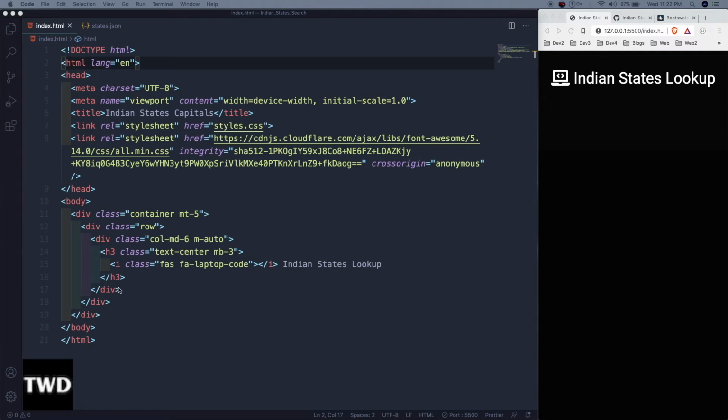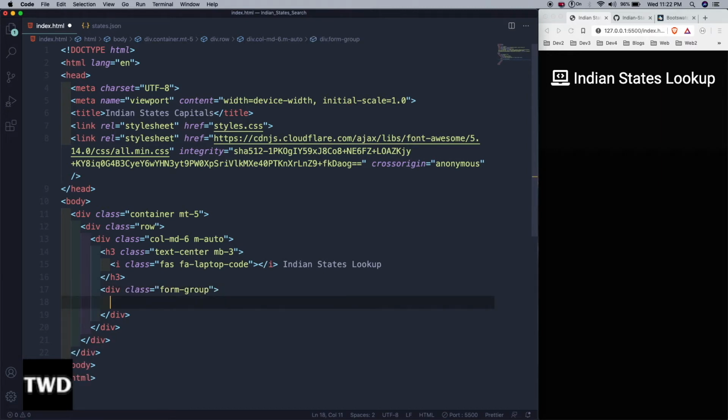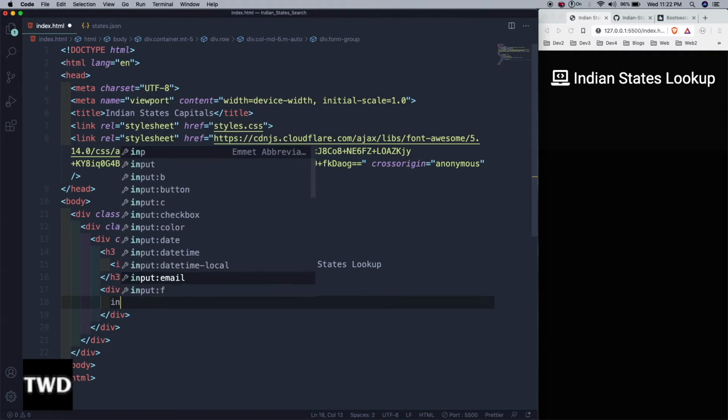Now what we are going to do after this h3, we will have a div with class form-group. We're giving form-group because we're going to have an input tag inside it.